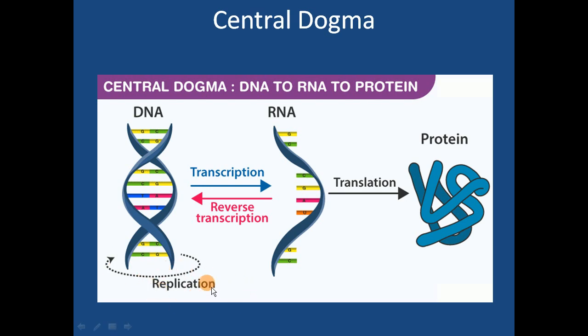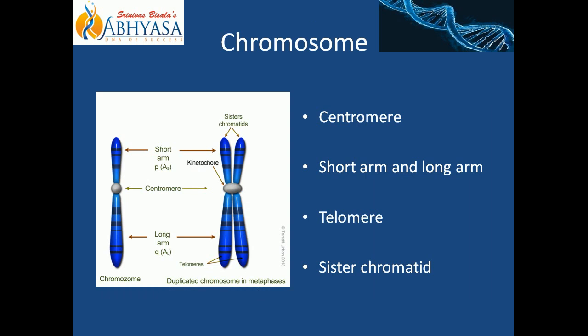We'll move to the next slide. Chromosome. Chromosome is nothing but the condensed form of DNA. The DNA will get packed, condensed, compact during cell division. That compact structure, compact DNA, will be called chromosome. Understood? So there are a few terms labeled here. We will discuss those terms which are related with the chromosome.